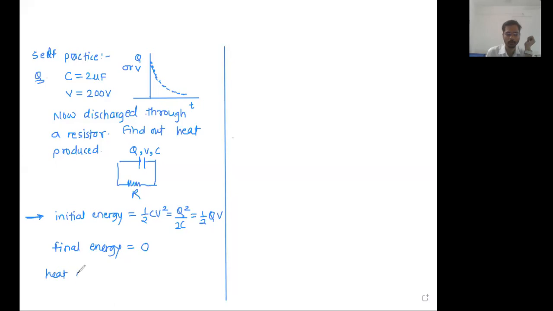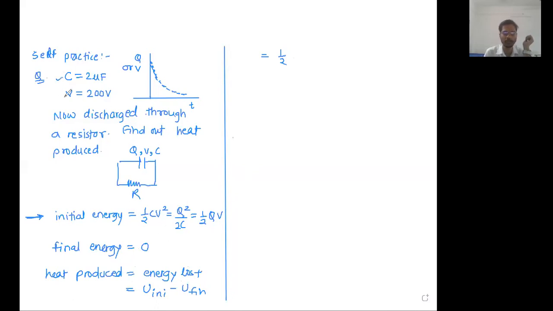Heat produced, just try to understand the logic. Heat produced is equal to energy lost, is equal to initial energy minus final energy. Initial energy is 1 half, which formula will we use? 1 half CV square, Q square upon 2C, or half QV.